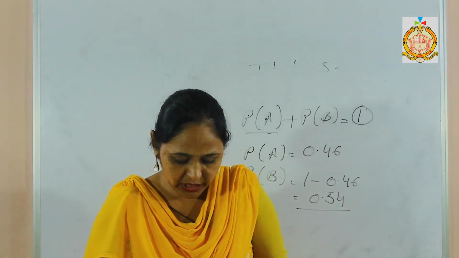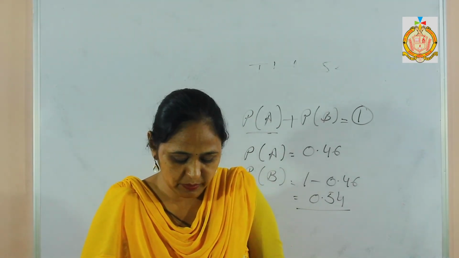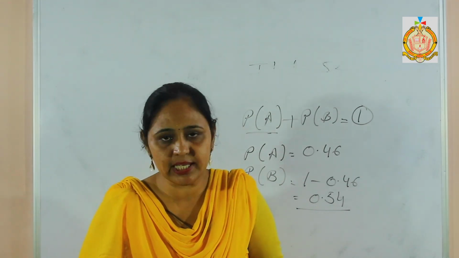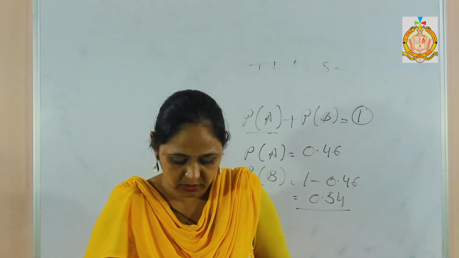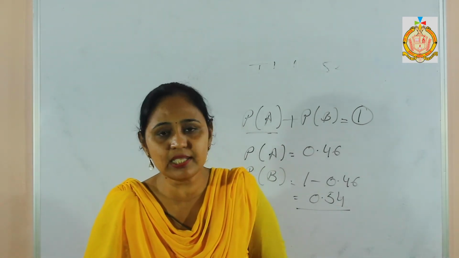Then he says one ball is taken from the bag without looking into it, what is the probability of taking out a white ball. Now he says a total of 6 balls are there. He says by bag without looking. White ball we can't say, black ball we can't say because color is not given.